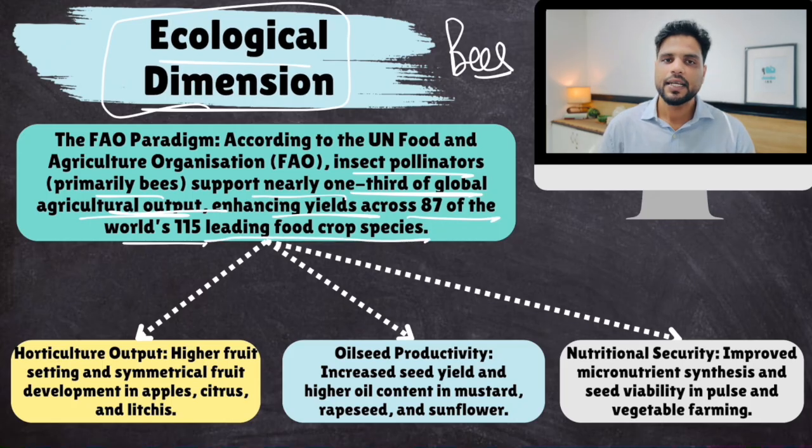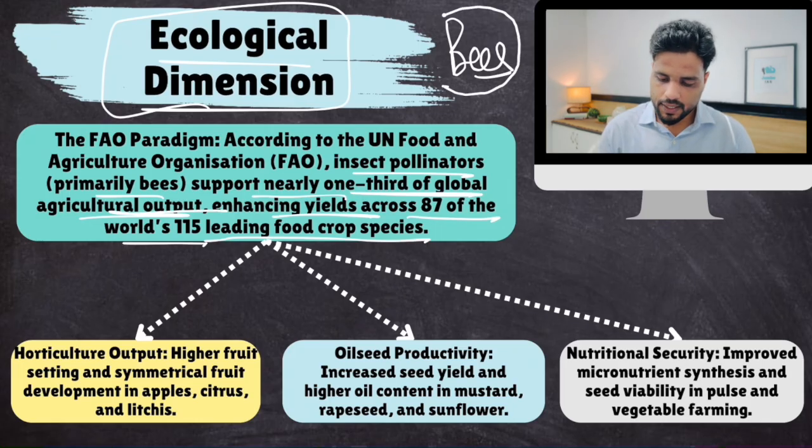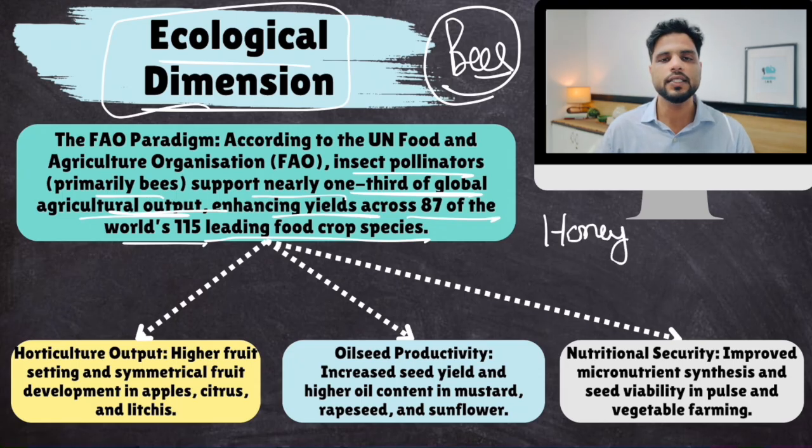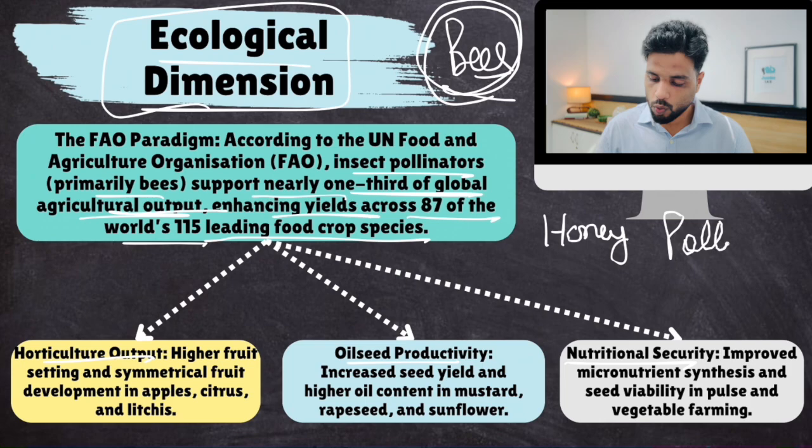So if you are going to protect bees, you're not only going to increase honey production, you're also going to increase production in horticulture, oilseed, nutritional security. Because bees are pollinating agents.